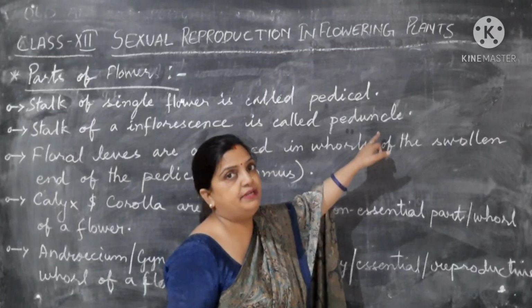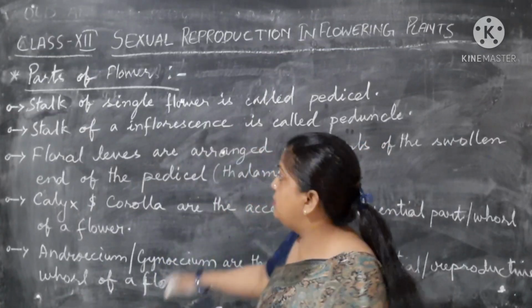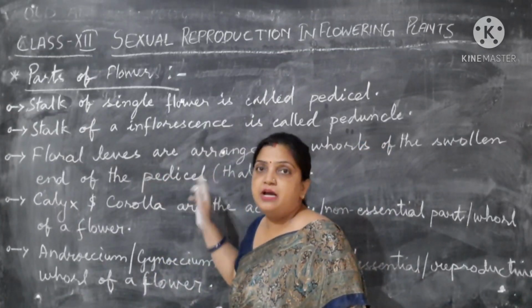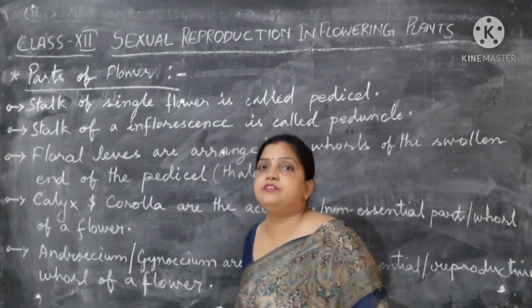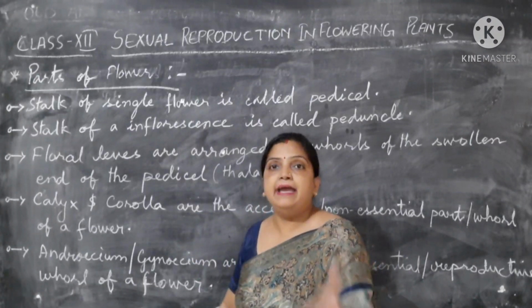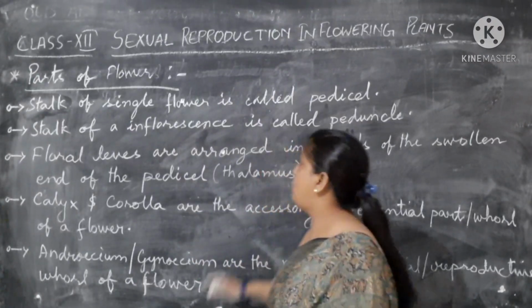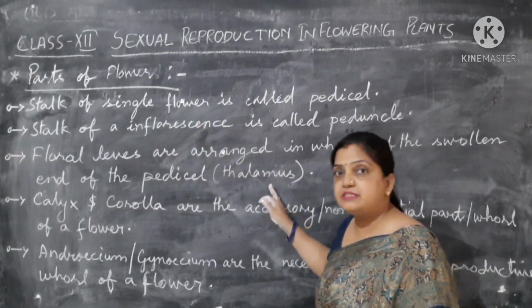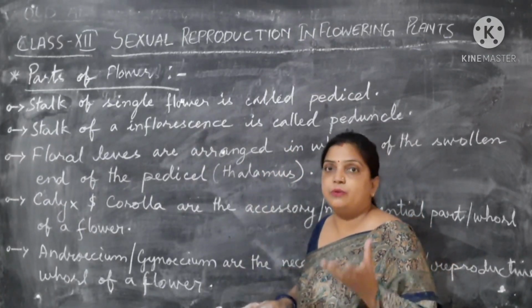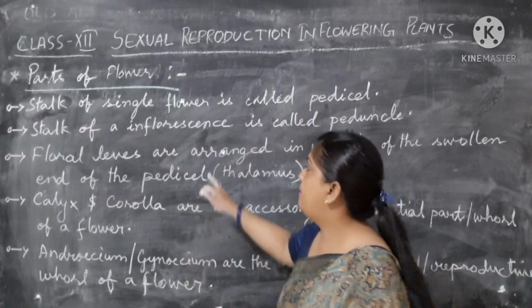Now, all the floral leaves are arranged in whorls on a swollen base called the thalamus. This thalamus is located at the tip of the pedicel.